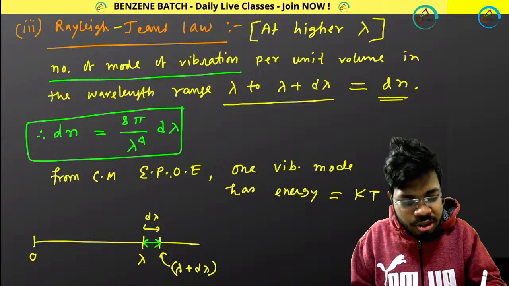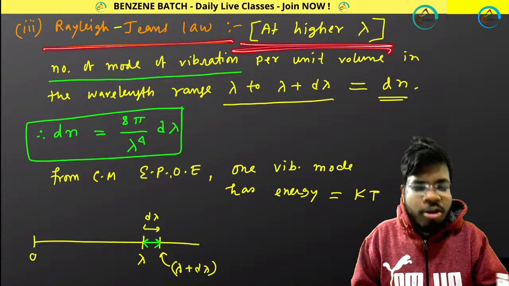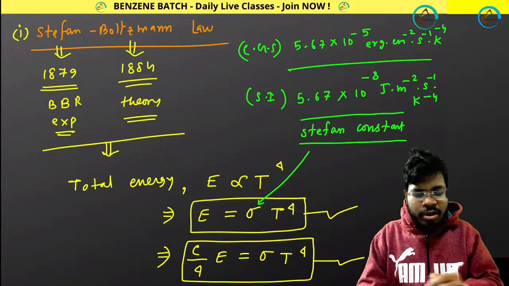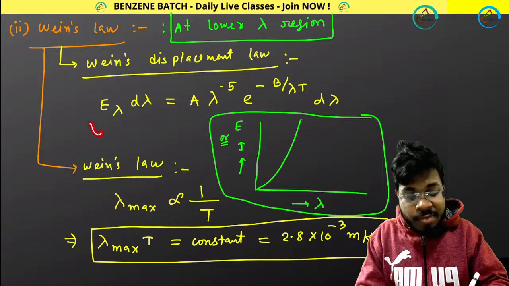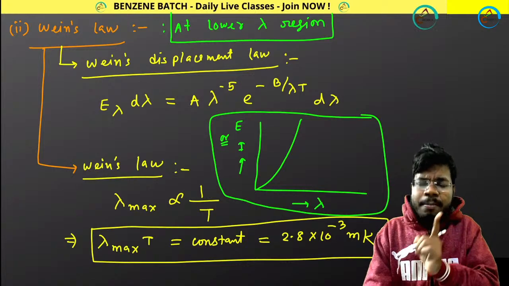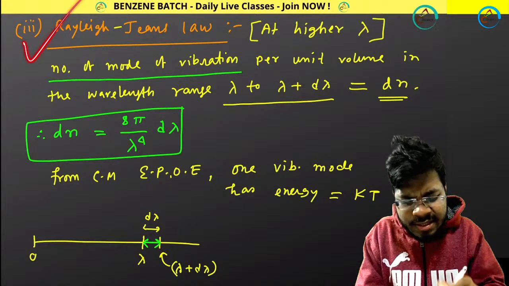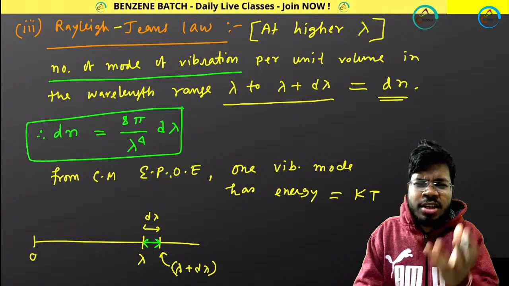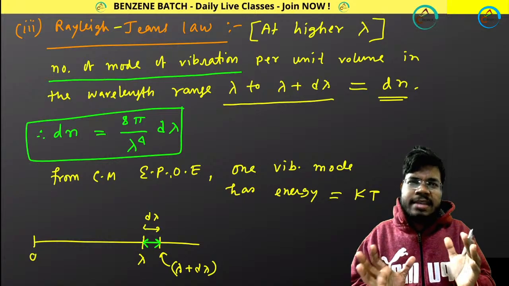Understood this one? If you understood this one, write U in the comment box. This explains the higher wavelength region. So we got three different formulas from classical mechanics. One is the Stefan-Boltzmann law that calculates total energy. Second is Wien's law that gives this expression, and it is satisfying the black body radiation curve at lower wavelength region by giving this kind of plot. And in case of Rayleigh's law, we get this kind of plot, and that is satisfying the black body radiation experimental curve at higher wavelength region. In this way they are satisfying.